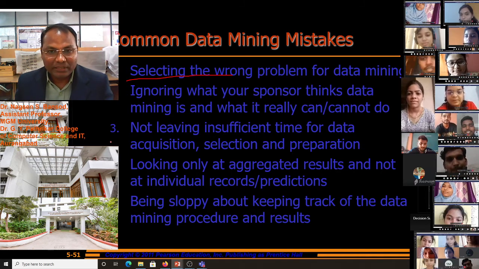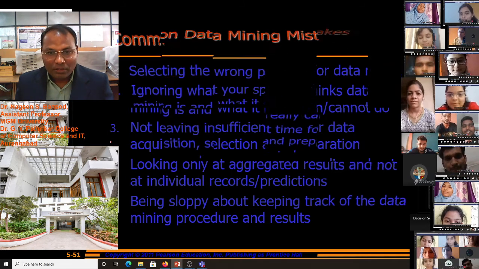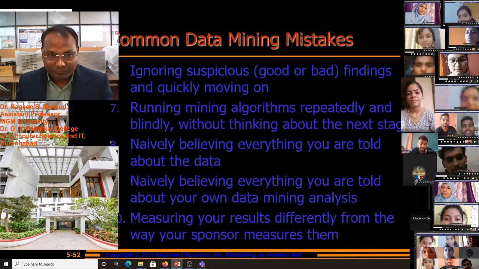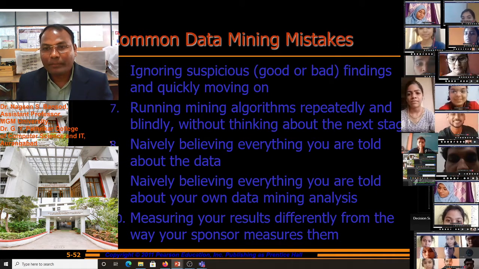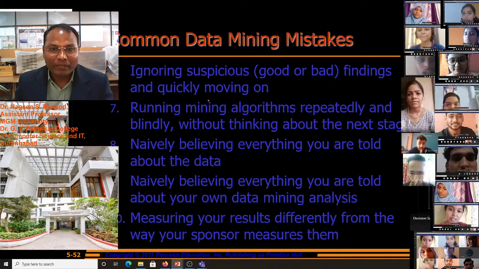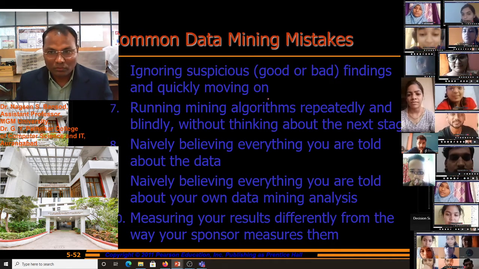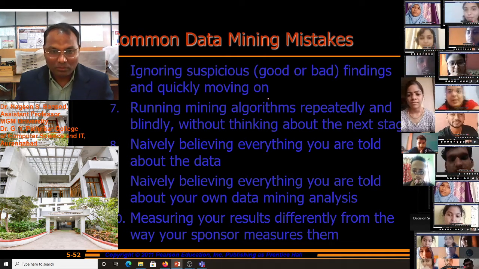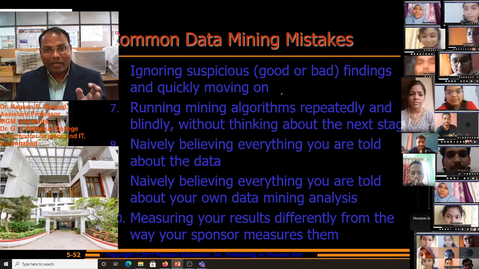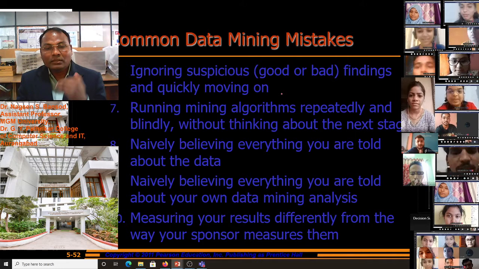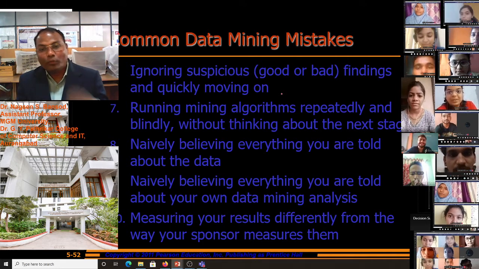These are the mistakes that happen in data mining, as well as ignoring suspicious good or bad findings and quickly moving on. We have to first acquire data and then decide, then give our opinion.